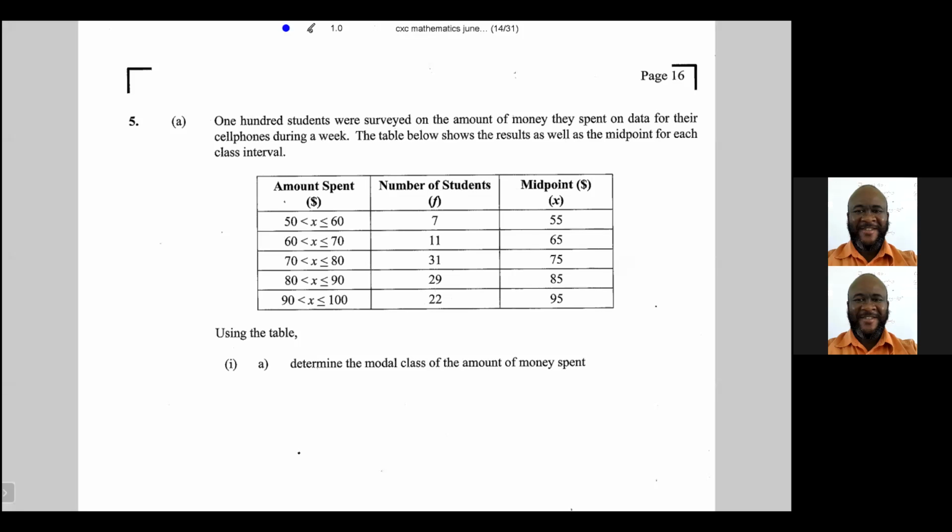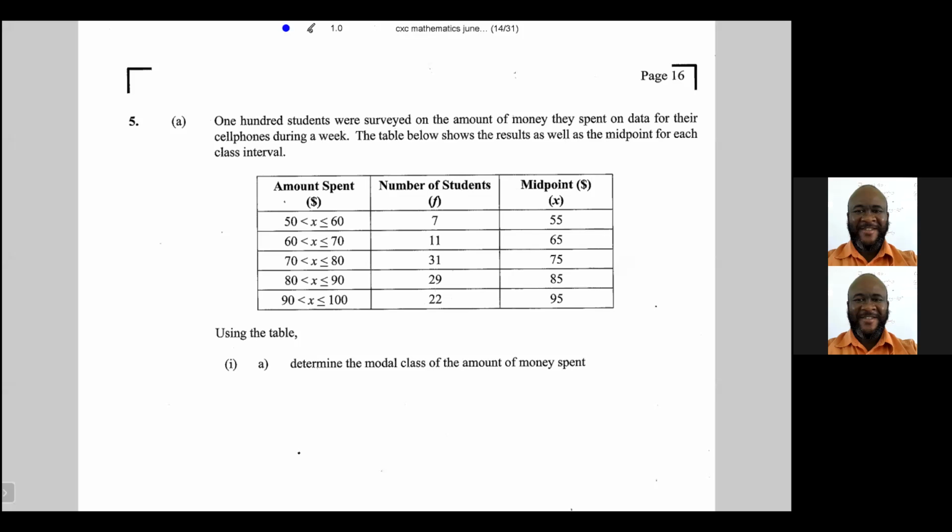All right, so we're doing the July 2021 paper 2 mathematics paper, and we're at question number 5. It says 100 students were surveyed on the amount of money they spend on data for their cell phone during a week.